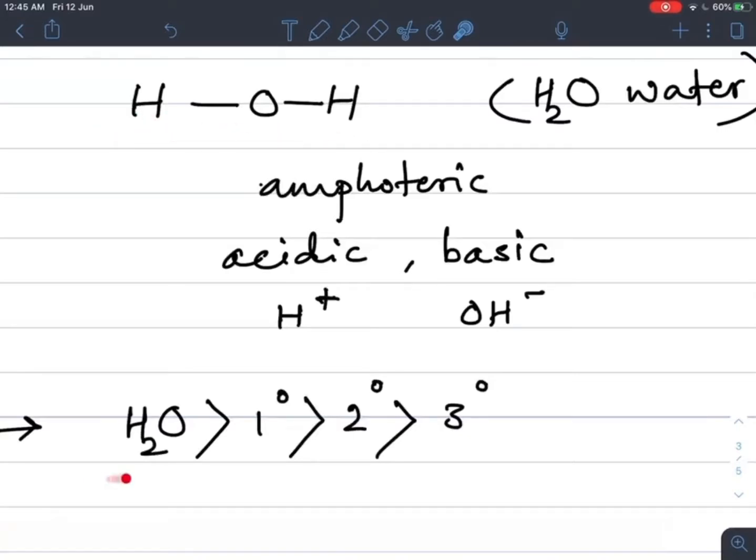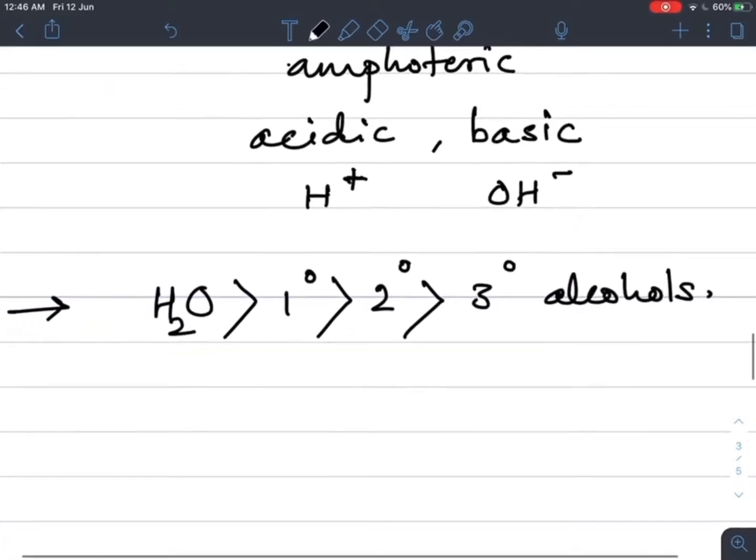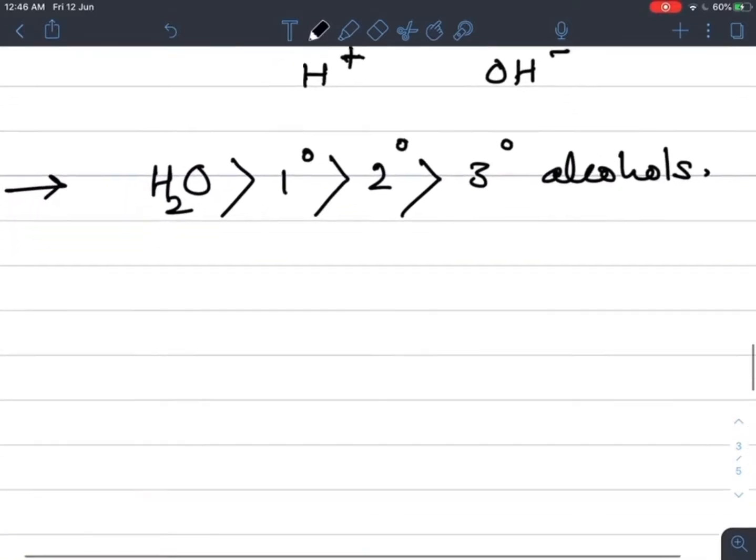So water is more acidic than primary, than secondary, than tertiary alcohols. This is the acidic strength of water as compared with all other three types of alcohol.